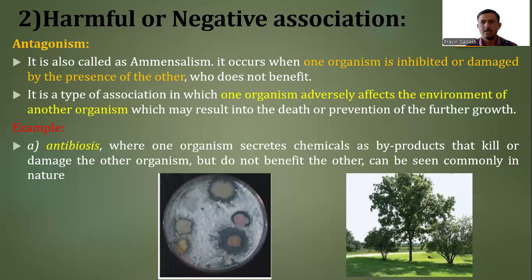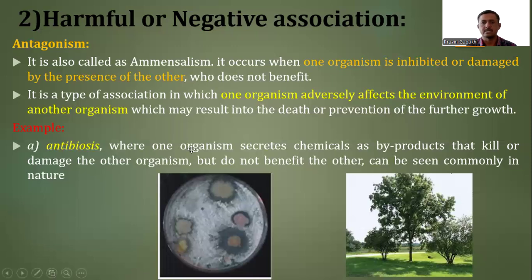An example of antagonism, or this negative type of association, is antibiosis. Here one organism secretes a chemical as a byproduct of its metabolic processes, which kills or damages the other organism but does not benefit itself. This can be seen commonly in nature.